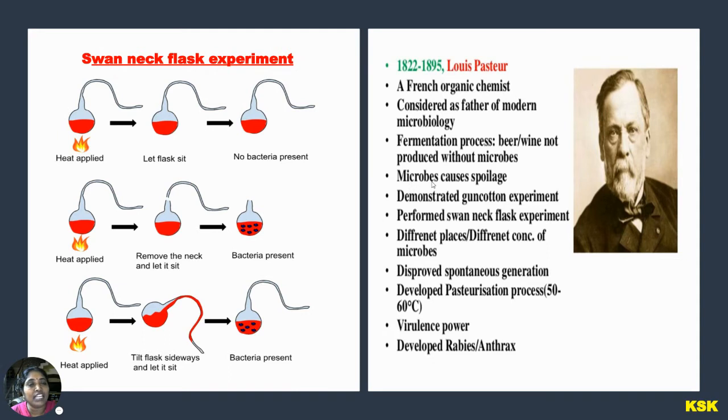The second point he explained is that microbes cause spoilage. We are always saying there is spoilage of food material or anything. He explained that any spoilage taking place is only because of microorganisms. If microorganisms grow on that object or food material, it will cause spoilage. He explained that microorganisms are the causative organisms of spoilage.